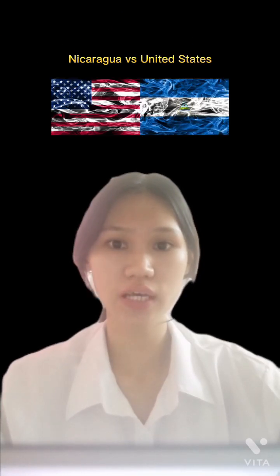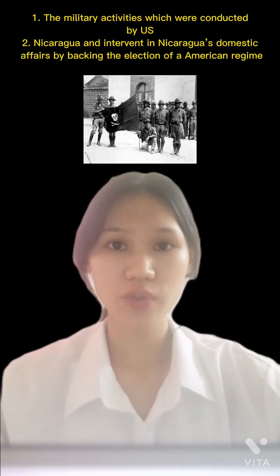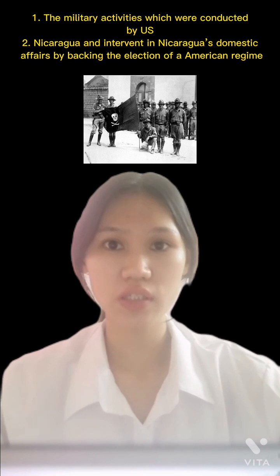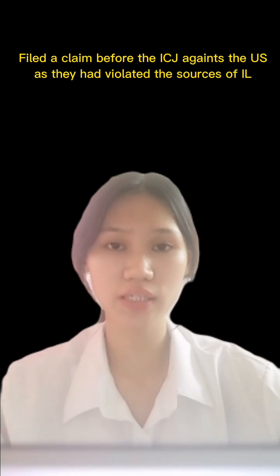Today we will discuss one of the examples of treaties, which is Nicaragua versus the United States. We took the Nicaragua versus United States case as the case study. This case is about the military activity conducted by the U.S. directly against Nicaragua, and its intervention in Nicaragua's domestic affairs by backing the elections of pro-American regimes. Because of this, the government of Nicaragua filed a claim before the ICJ against the U.S., as they had violated the sources of international law.